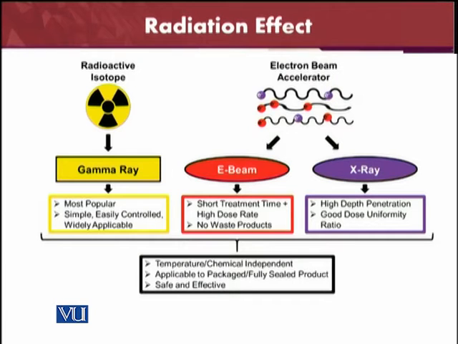Radioactive isotopes, radiation effect for the different kinds. So we can see here how gamma rays can act and what the effect of these gamma rays is. Here we are going to use the radioactive isotope through the gamma rays, and then the electron accelerator, the E-beam, and the X-ray. 3 kinds of radiations. We will see their shortcomings and their benefits. First of all are the gamma rays.